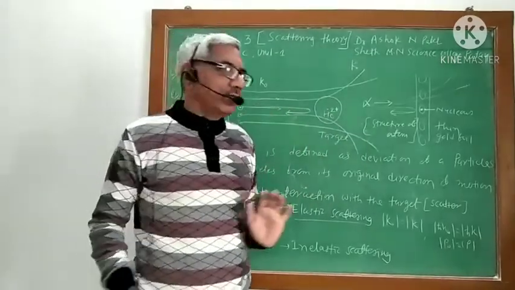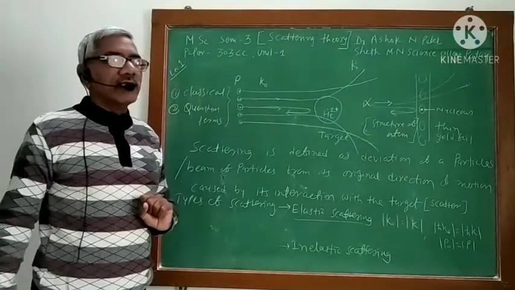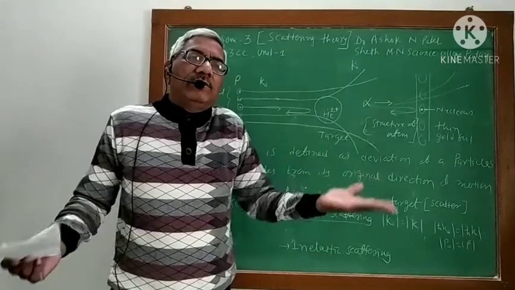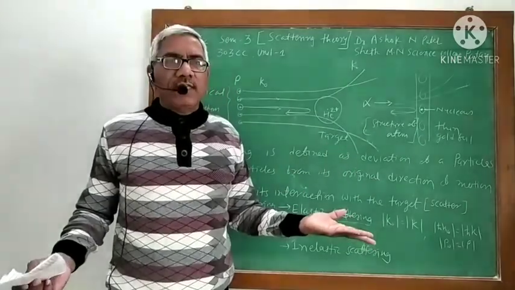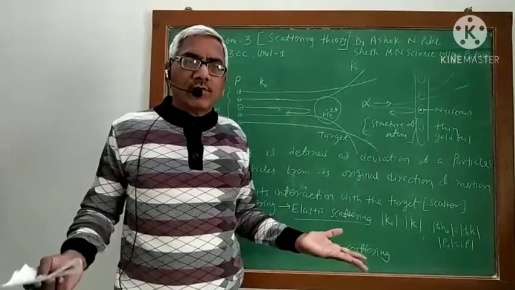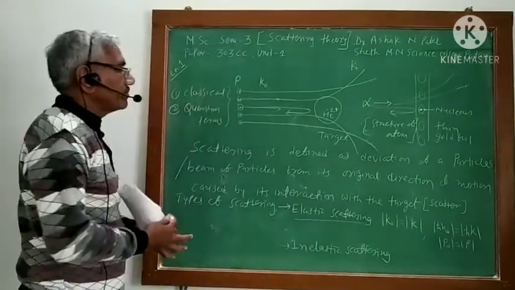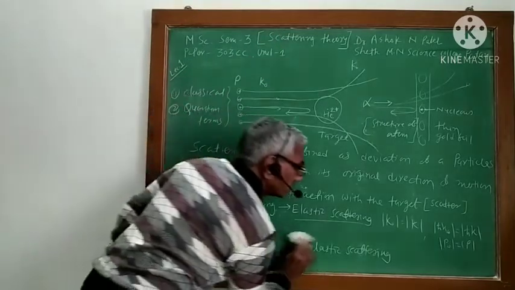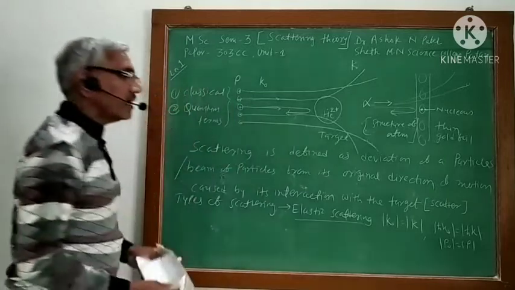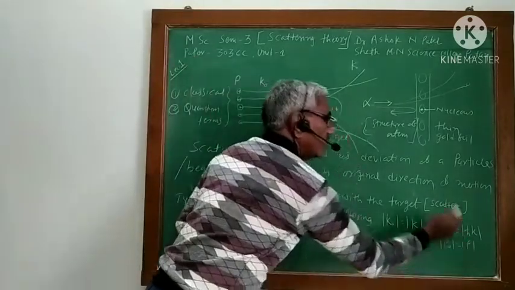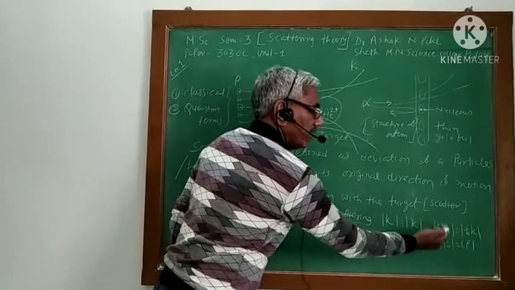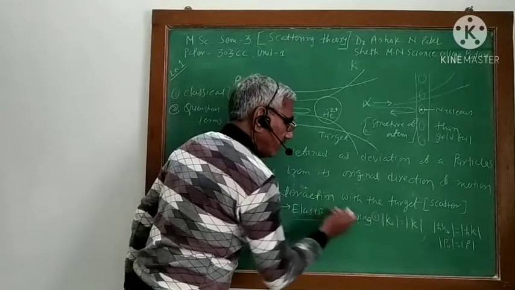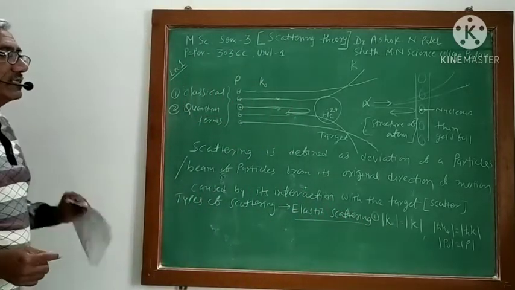Whereas in inelastic scattering, what happens? The kinetic energy is not conserved in that case. Okay, momentum is also not conserved. But in our scattering theory, we will consider only the elastic scattering, where kinetic energy and momentum are conserved. In a way, you can write it like this or like this. So this is one condition. If this is the case, then we can say it is an elastic scattering.